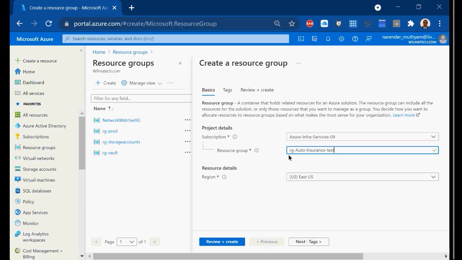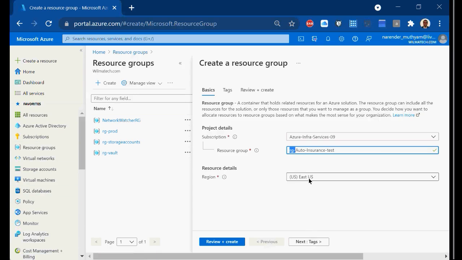So whenever you are creating anything, the name should represent the type of the resource. This is a resource group, so it should be RG. VM should start with VM. Virtual network should start with virtual network. SQL DB should start with SQL DB. Likewise, all prefixes are representations of your resource types.